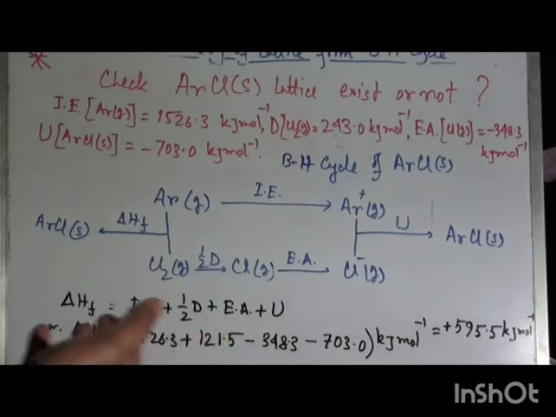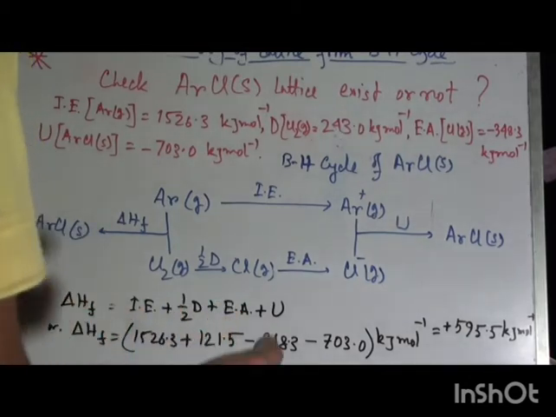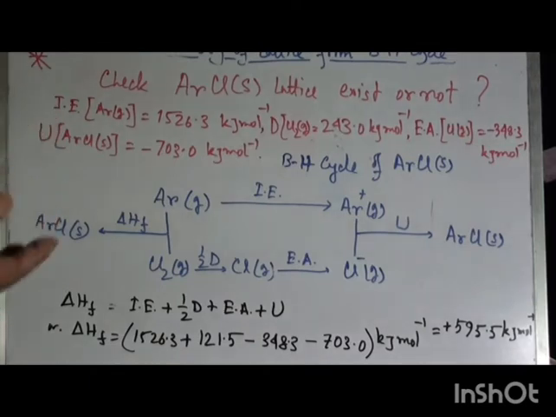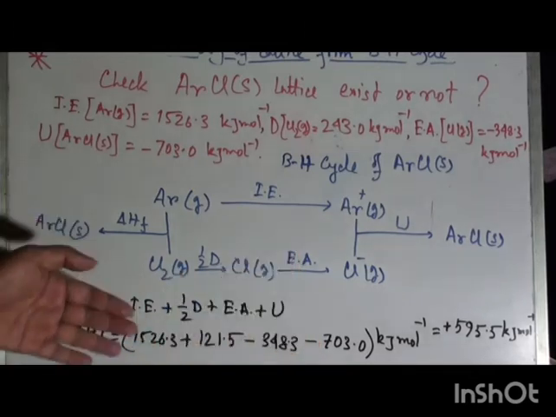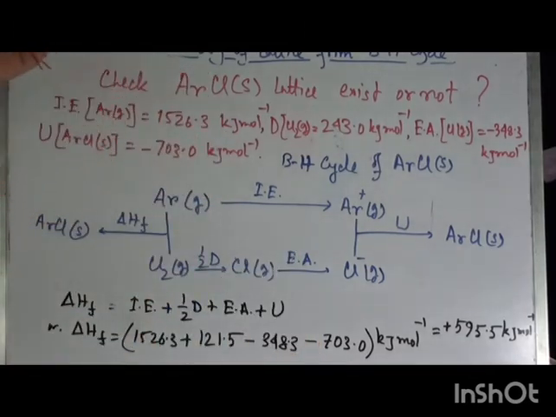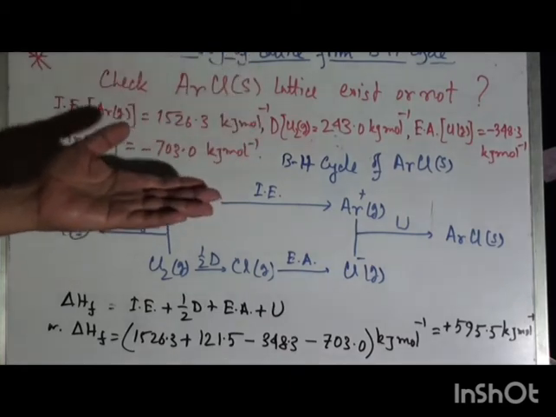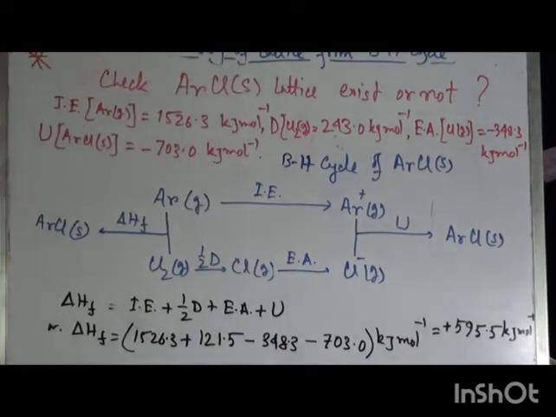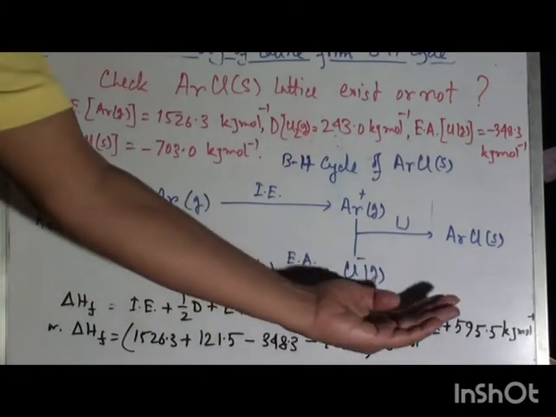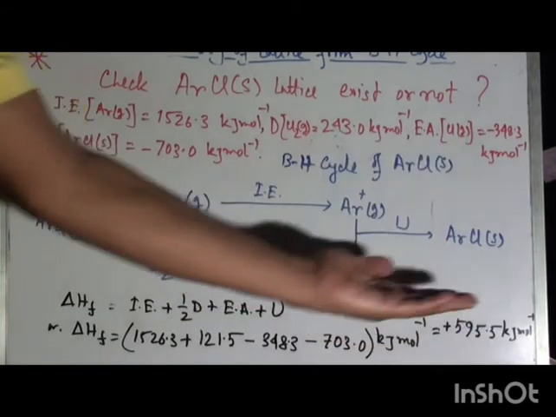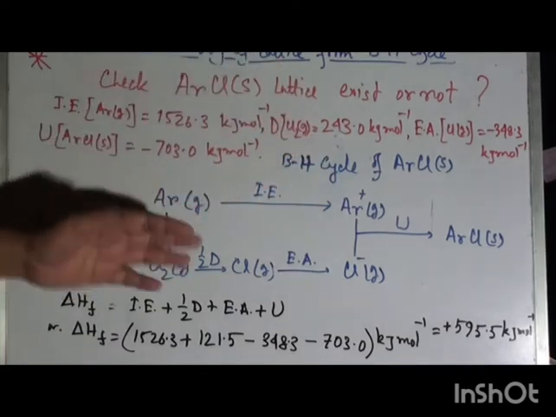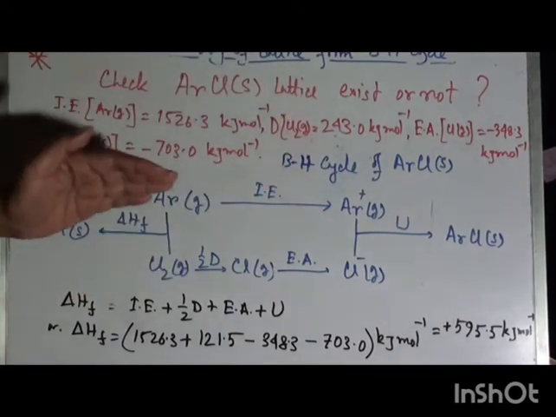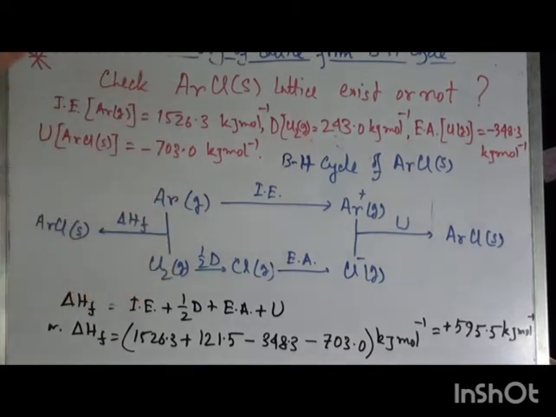But if the formation energy is positive, then that compound or lattice must be very unstable or does not exist. So here our hypothetical argon chloride solid lattice does not exist, since its formation energy value is highly positive, and we can calculate this value from the Born-Haber cycle data. So from the Born-Haber cycle we can predict whether any particular lattice or solid exists or is stable or not.